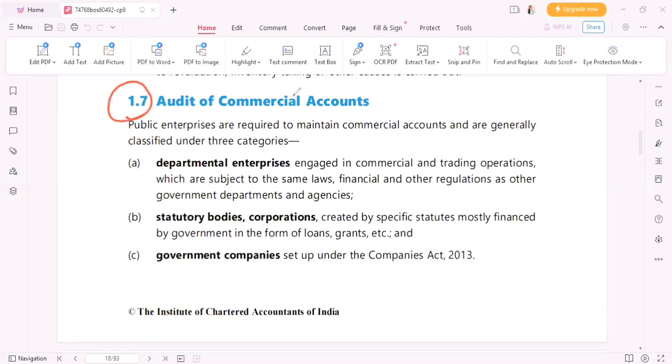Now we are starting with 1.7. So without wasting any time, see, audit of commercial accounts. What do you mean by commercial? Commercial means related to business.